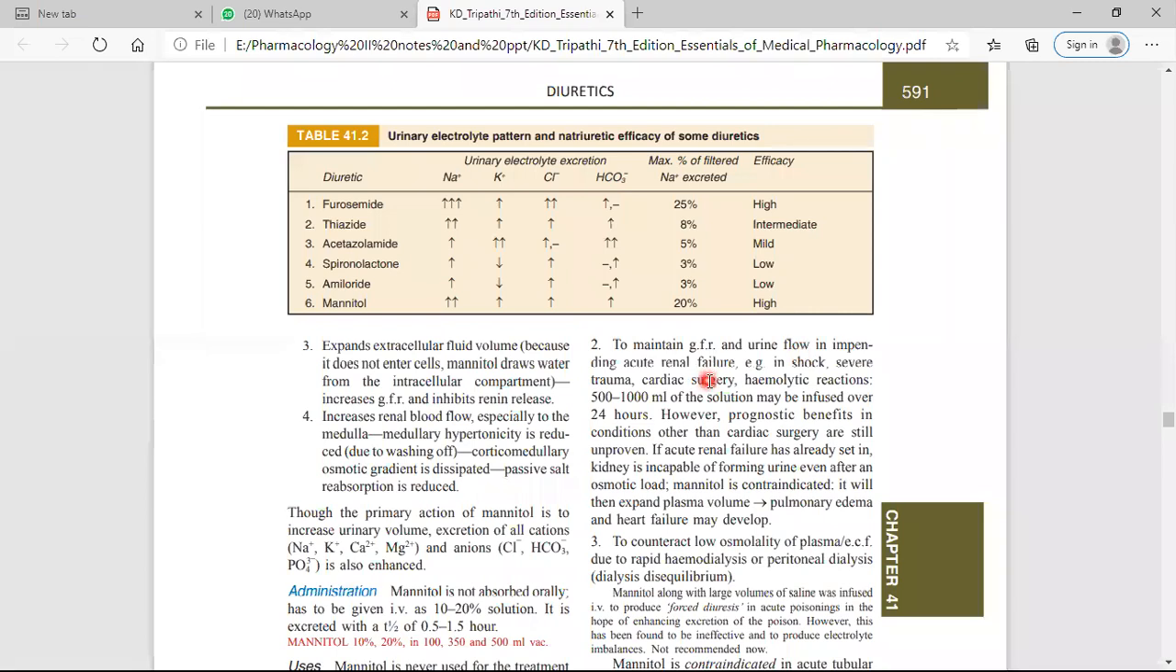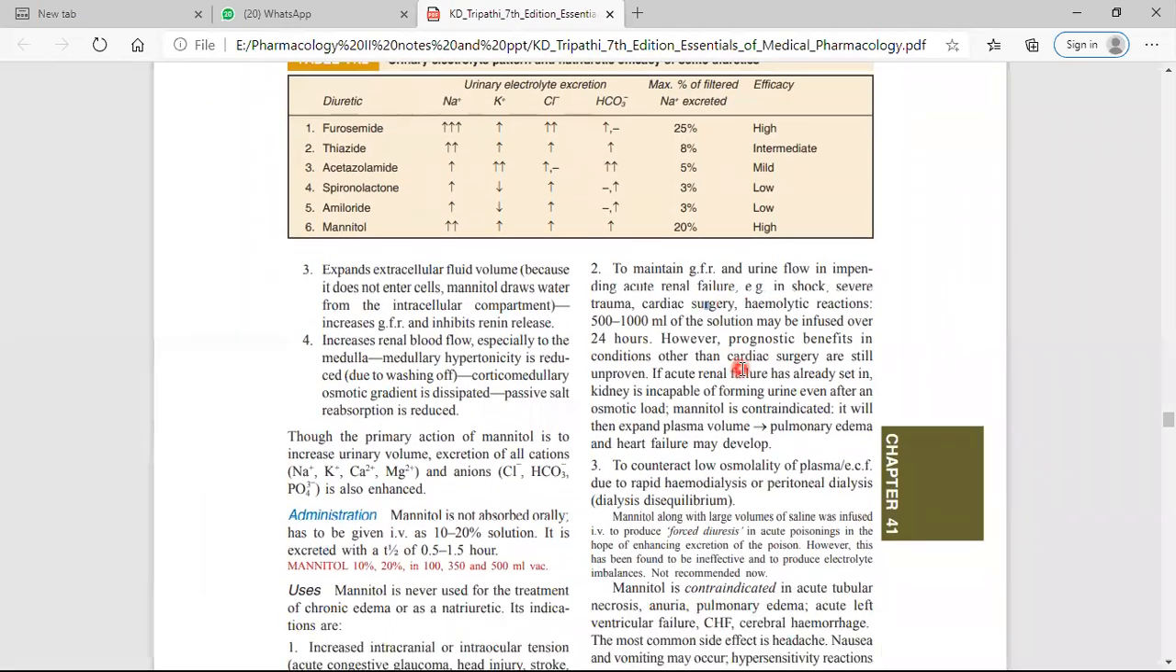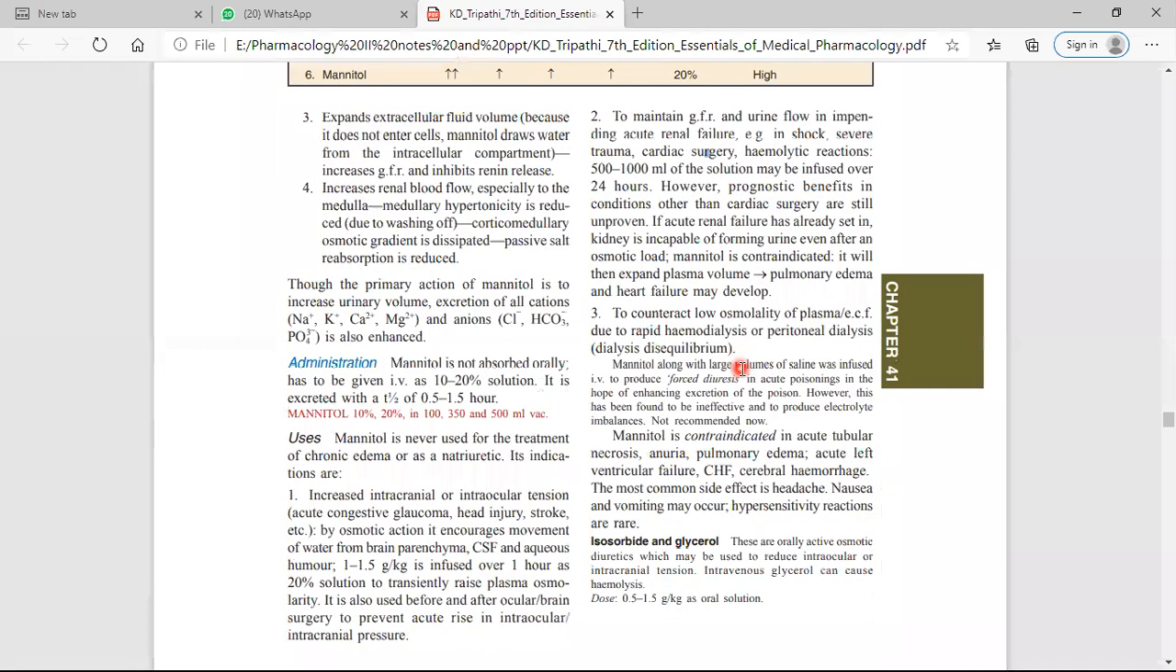If there is renal failure, to maintain the glomerular filtration rate and urine flow, this drug can be given, especially in shock, severe trauma, which means physical injury, cardiac surgery, and hemolytic reactions. It is also used to counteract the low osmolarity in plasma and extracellular fluid due to rapid hemodialysis or peritoneal dialysis. Mannitol is contraindicated in acute tubular necrosis and anuria.